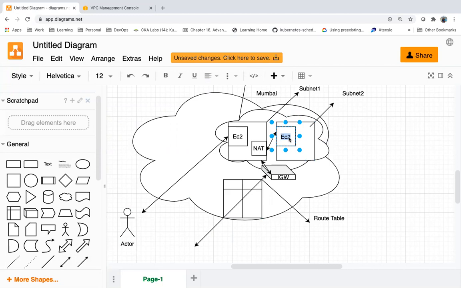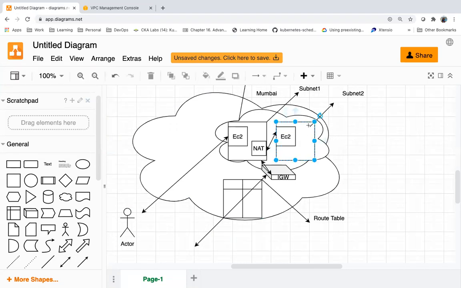So why do we need to create private servers if we cannot access them? What is the use of private servers? First of all, why do we need to create private subnets and private servers?